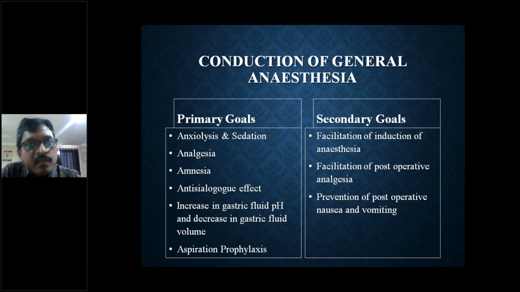So if the gastric fluid pH is made less acidic than usual and the gastric fluid volume is decreased, then even if the gastric fluid is aspirated into the lung, the chances of infection, inflammation, and sepsis will be very minimized. So this is the basic aspiration prophylaxis we can do.